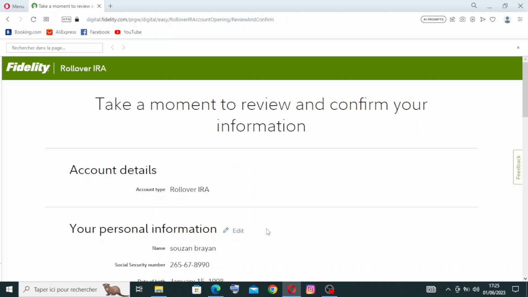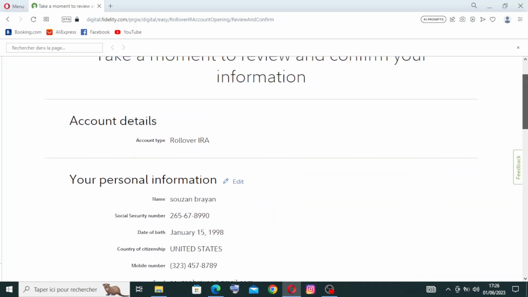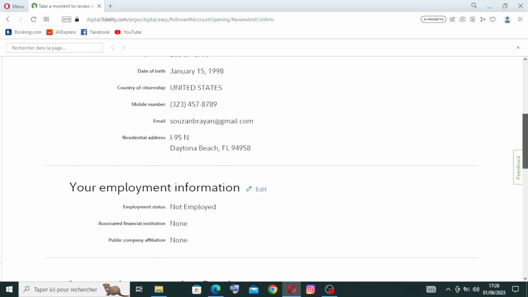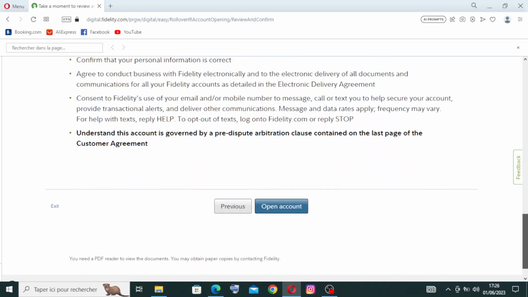For the next step, we have to take a moment to review and confirm your information. We need to confirm it. So that's why I told you before that the information that you enter should be correct and valid. Okay, that was for this step over here. The information that I entered is not correct. All of it is wrong. So I don't think that the review and confirmation will complete. The account details are these, so it's all wrong information.